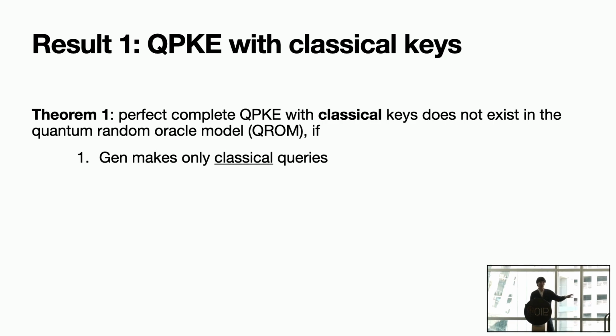And there's a caveat for the theorem: the generation only makes classical queries. Or in other words, the key generation algorithm is only a classical algorithm. So the algorithm generating the keys can only be classical, but both the encryption and the decryption can be quantum algorithms. And this kind of scheme cannot be built solely from one-way functions. Okay? This is the first result.